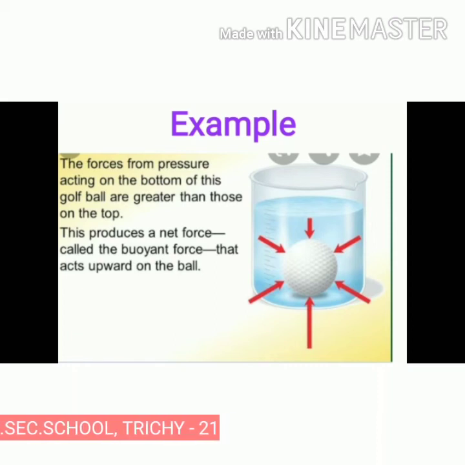This produces a net force called the buoyant force that acts upward on the ball. So this is an example of buoyant force in a liquid.